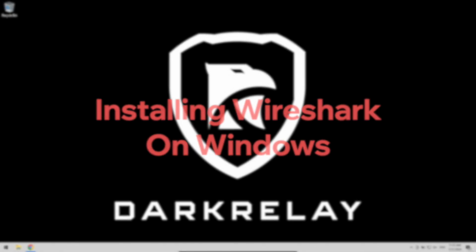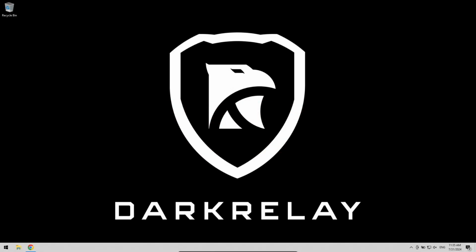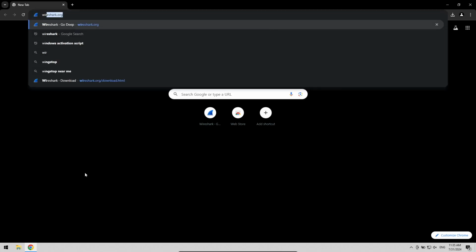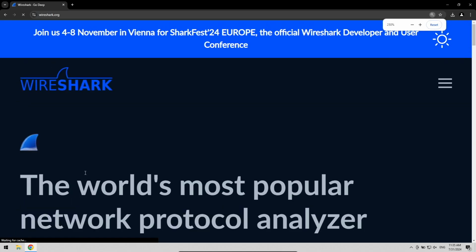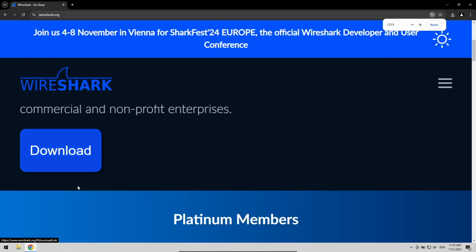Hello everyone and welcome. Today we'll see how to set up Wireshark on Windows. On any modern web browser, navigate to wireshark.org and navigate to the Downloads tab by clicking on the Downloads button.